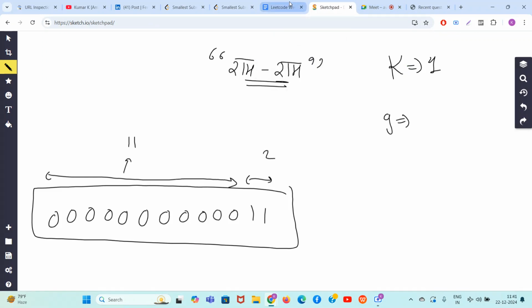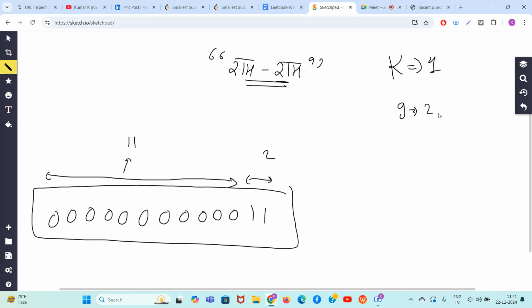For g equal to 2, what is going to happen? Two zeros can come, but after that there should be a change. Two zeros can come, but after that you need to cut it and make it 1. Again, two zeros can come, then you cut it and make it 1. Two zeros can come, but here you need to cut it and make it 0. No, no, it's fine. Two ones are fine.